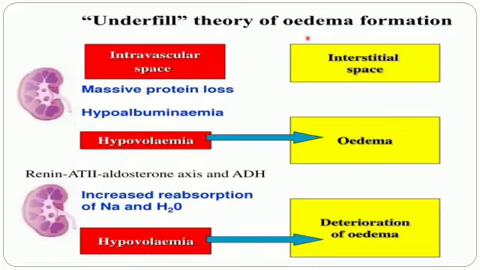Now there are two theories of edema formation. One is the underfill theory and the other is the overfill theory, which we will see a little later. Let us see the underfill theory, which says that there is massive loss of protein, which leads to hypoalbuminemia. Because of this loss of albumin from the circulation, there is hypovolemia in the vascular space, whereas in the interstitial space there is escape of fluid from the blood vessels and it causes edema.